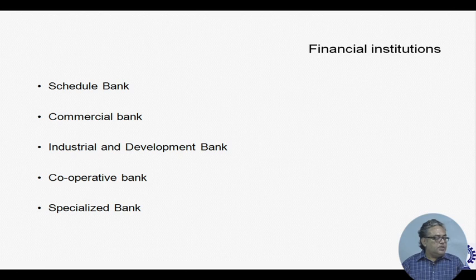In the case of financial institutions, you will find I have named a number of types of banks. The first one is the scheduled bank. A scheduled bank is one which has been included in the schedule of banking regulation, because banks are generally governed by the Banking Regulation Act 1956, which is administered by the Reserve Bank of India. So, they notify which is a scheduled bank.